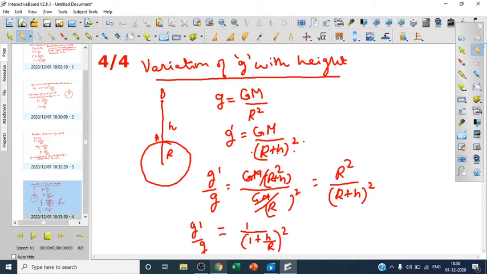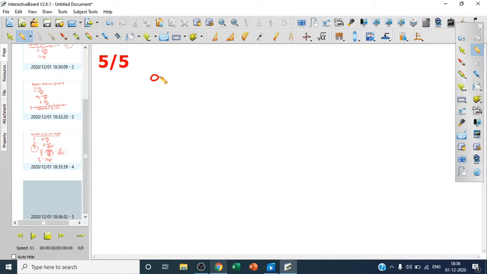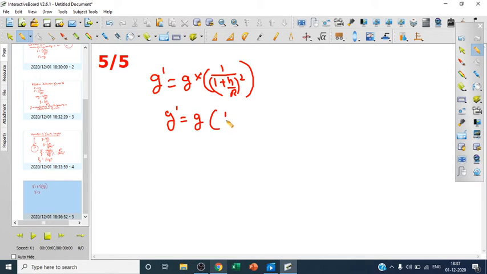So what will be g dash? So g dash is equal to g into 1 upon 1 plus h upon r the whole square. So let us bring this in the numerator. So we can say g dash is equal to g into 1 plus h upon r to the power of minus 2. Now we can open this bracket by using the binomial expression.